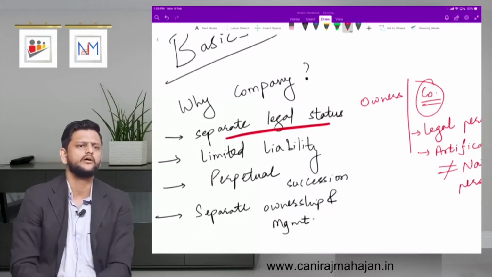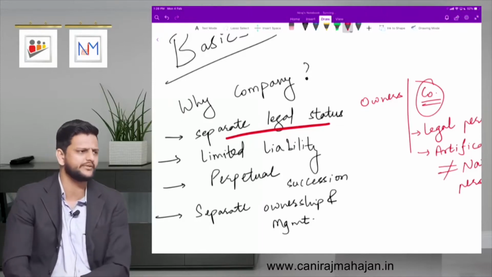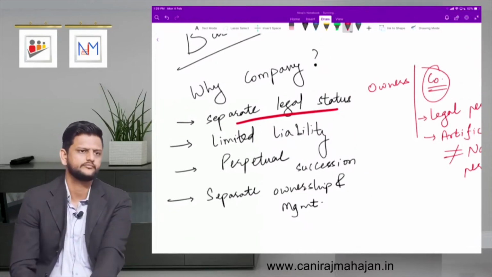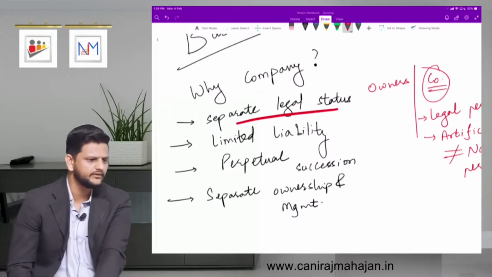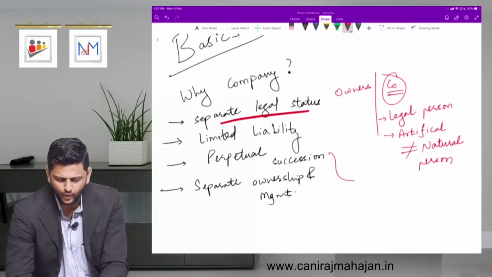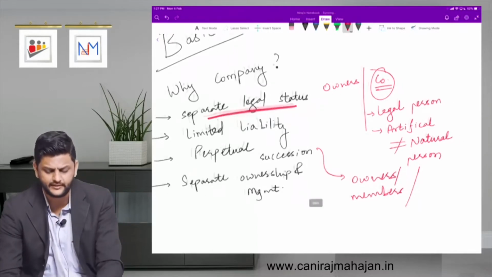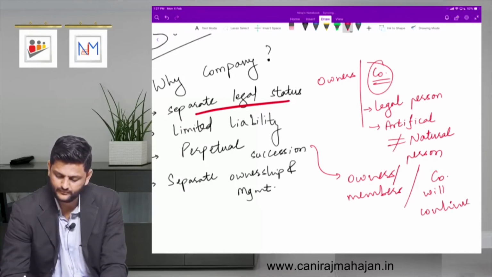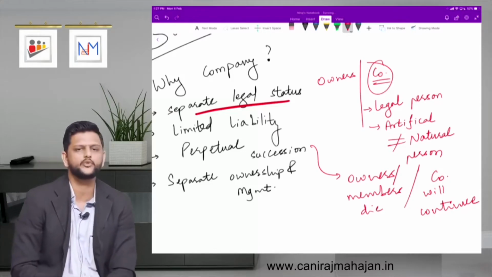Limited liability means what? The liability of the owners is limited. You can have limited as well as unlimited liability companies also. That is also there, okay? Then perpetual succession means what? Company will go on forever. Even if the owners or members die, company does not die. It will continue, okay? Isn't it? Fine, that's what we call perpetual succession.